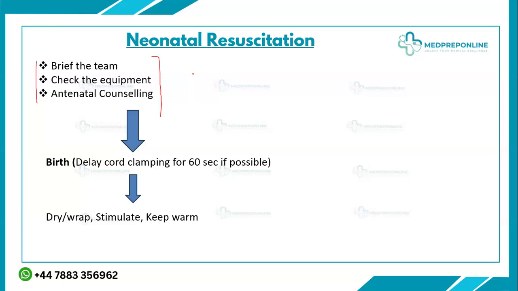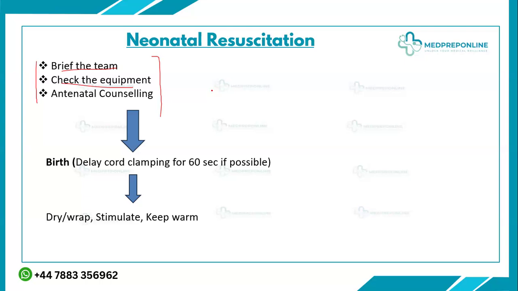But always 2 persons are going to be there, usually the NLD nurse, that is the nurse in the labor room and delivery, and the other is the consultant or whoever is the nominated person for attending the neonatal resuscitation. So at least 2 persons are going to be there, and more is better. Whenever you are there, you have to brief the team, whoever the other person is, telling them that I will do this and you will do this, by anticipating the situation, whether it's a high risk delivery or a normal delivery. Then you have to check the equipment of the labor room, whether your warmer is working or not, whether your suction is working or not, whether you have the drying sheets available.